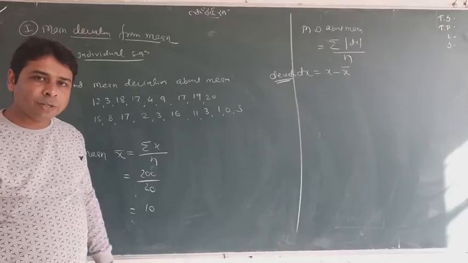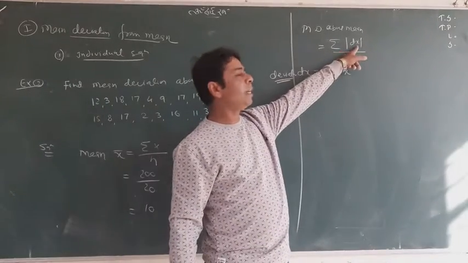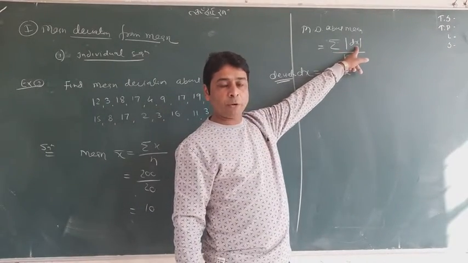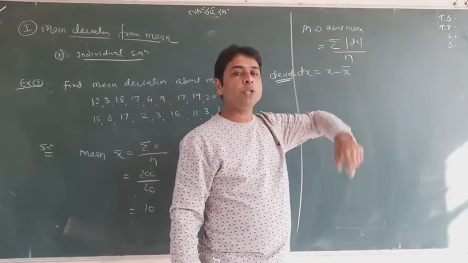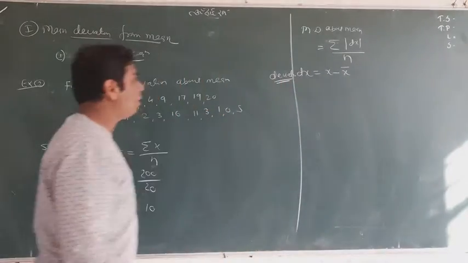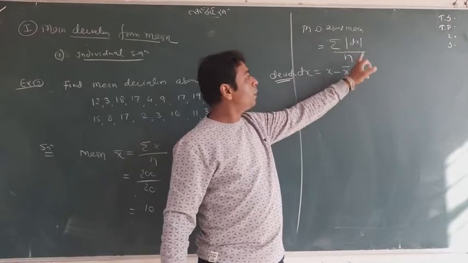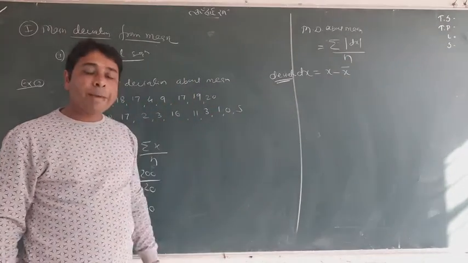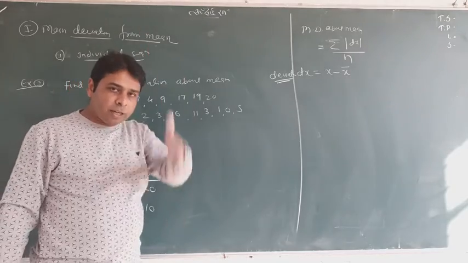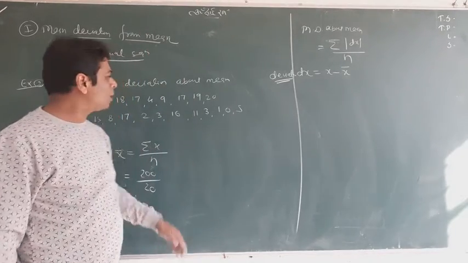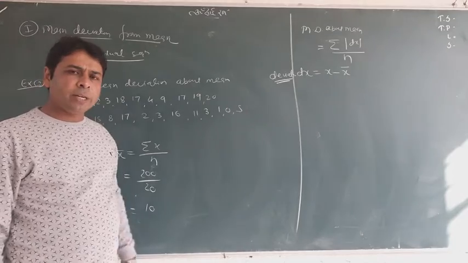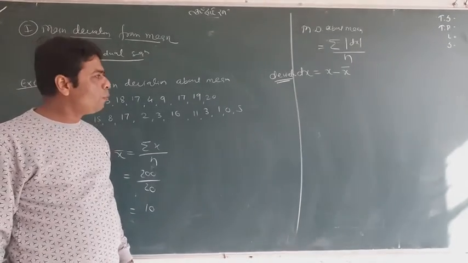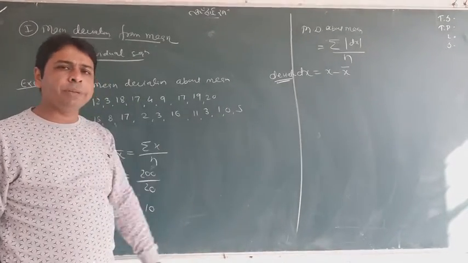Now what will we find out? Definitely we will find dx in mod, dx in mod for each and everything. So students, what is the meaning of dx for each data? Let me say one thing. The question may be good when it is written in the vertical form, but the data are very high, so I won't prefer this. But if you write in the vertical form, it's going to be easy for you.